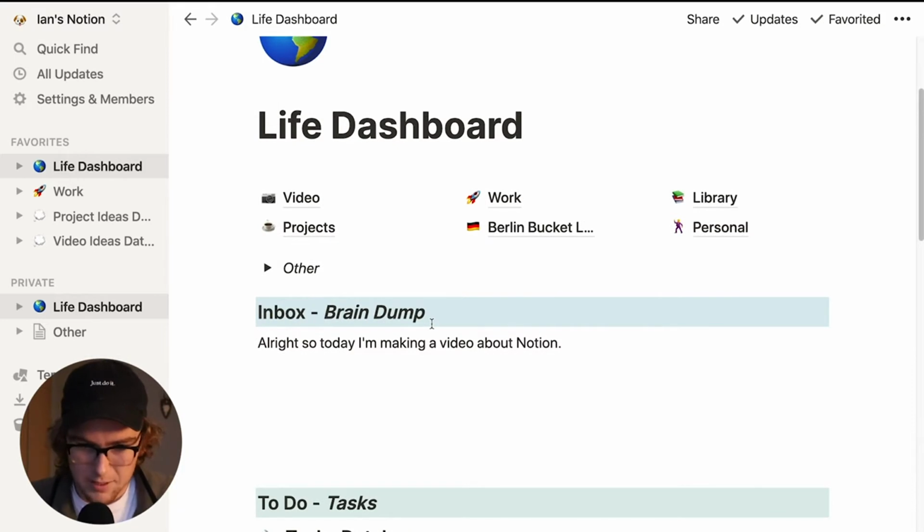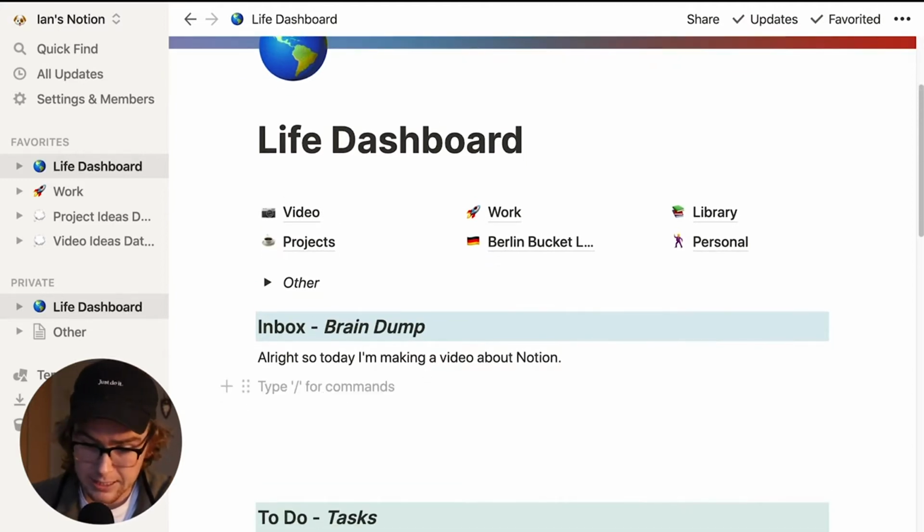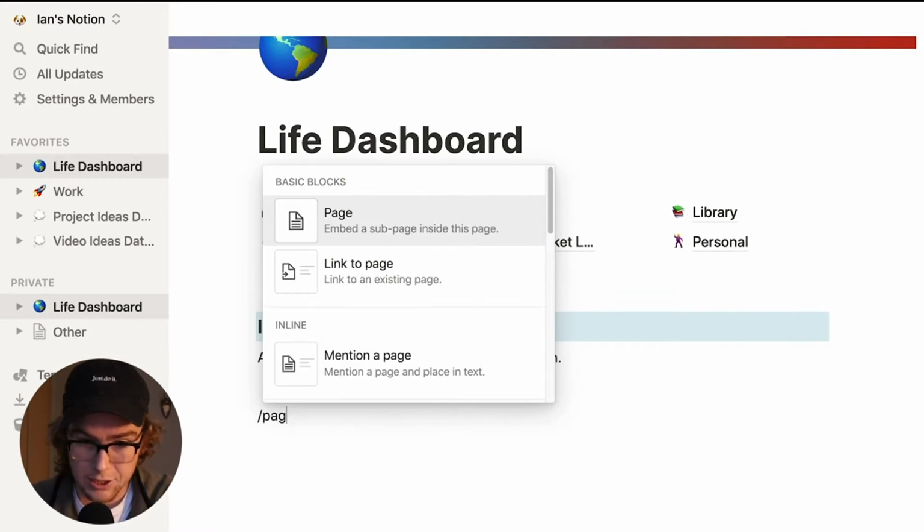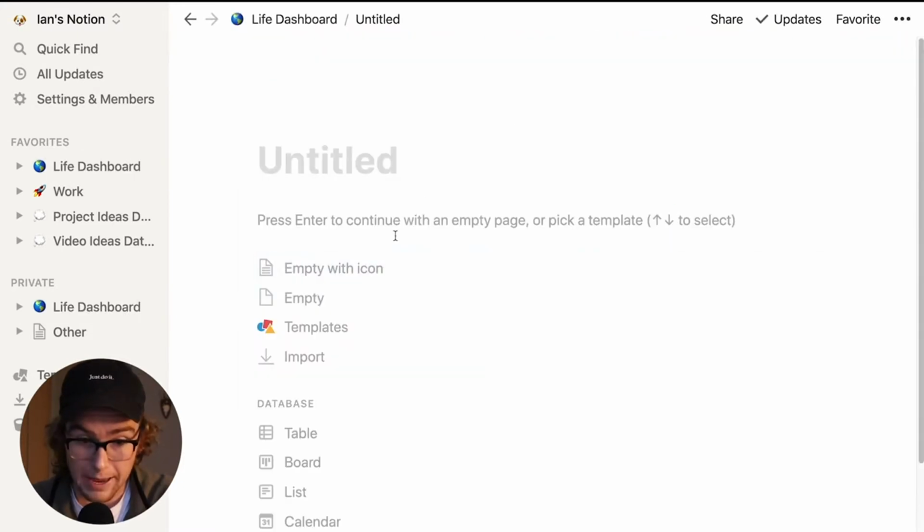How Notion is set up is it's built by pages. This is a page right here that you're looking at. This Life Dashboard is a page. And it's really easy to create a new page. You just type the slash and then write page here. And if you click on this, you'll see what a new page looks like.